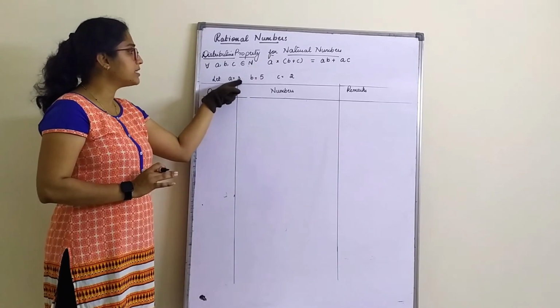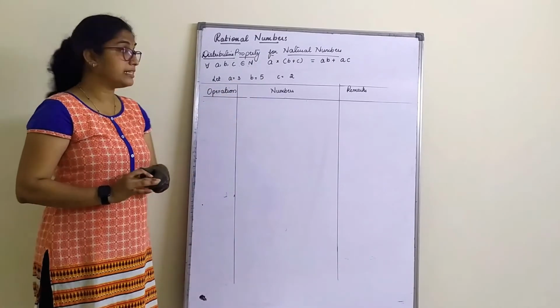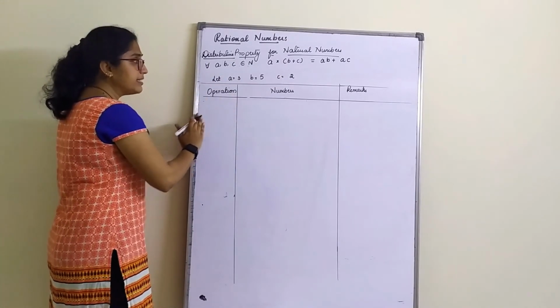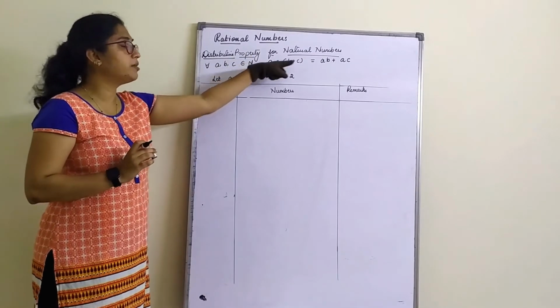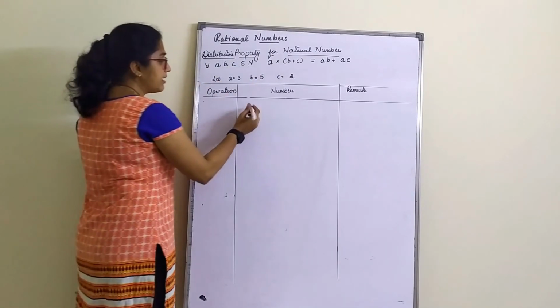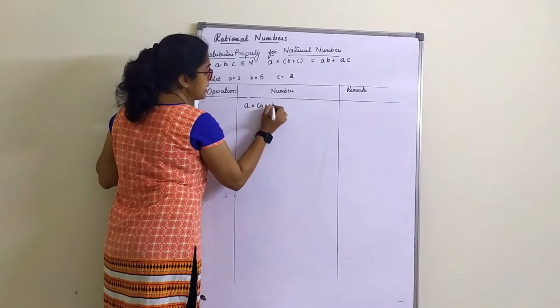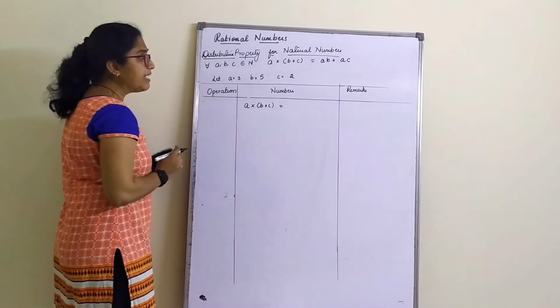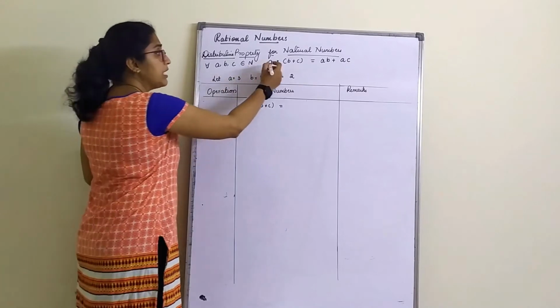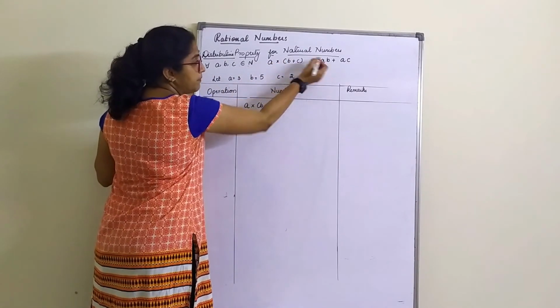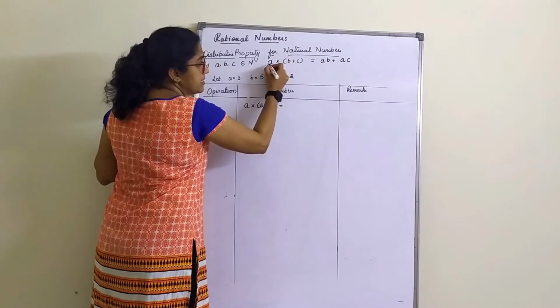I have chosen the same numbers A, B and C. The formula itself is here. Let's directly start, and I'll just write here A into B plus C should be equal to AB plus AC. How is it? A multiplied by B is A into B, AB, plus sign as it is here.